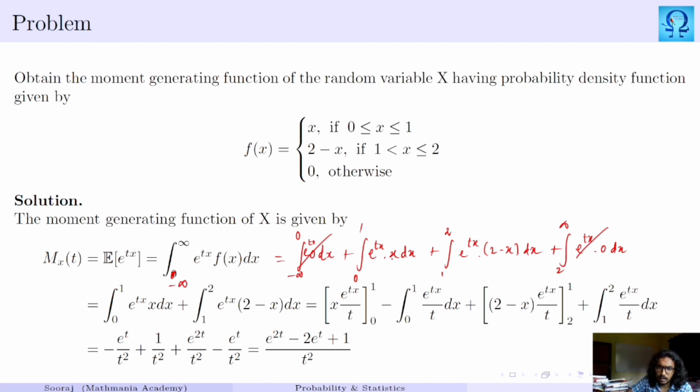Now you can apply integration by parts or Bernoulli's formula to integrate all these things, and finally here you are going to substitute the limits only for x, right? So finally you would end up with some function in t. Now you have the moment generating function of this function.